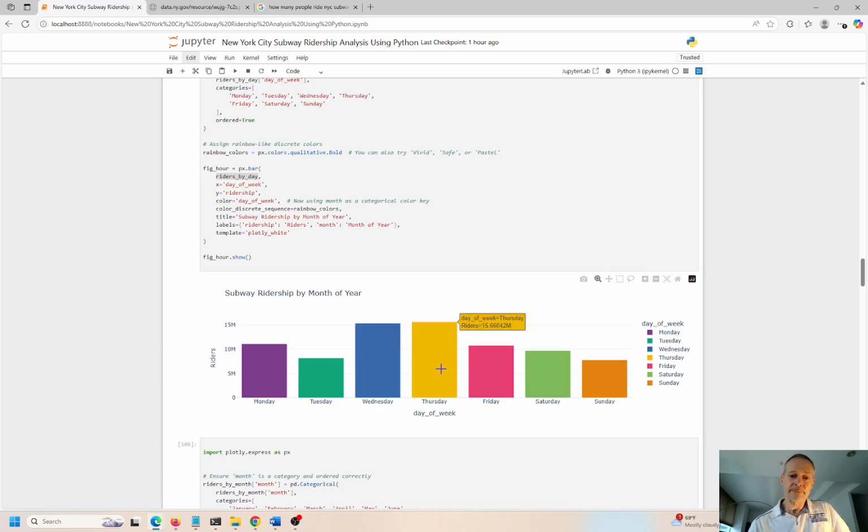So Thursday, again, pretty high, equal to Wednesday. Tuesday is a little bit lower. And I'll be honest with you, I think there wasn't a big dip on Tuesday because I did that random stratified sampling, because that was the only way I could get this to work. It just happened to miss some Tuesdays in there, because I would expect Monday through Friday to be somewhat consistent. I can definitely see lower ridership on the weekends.